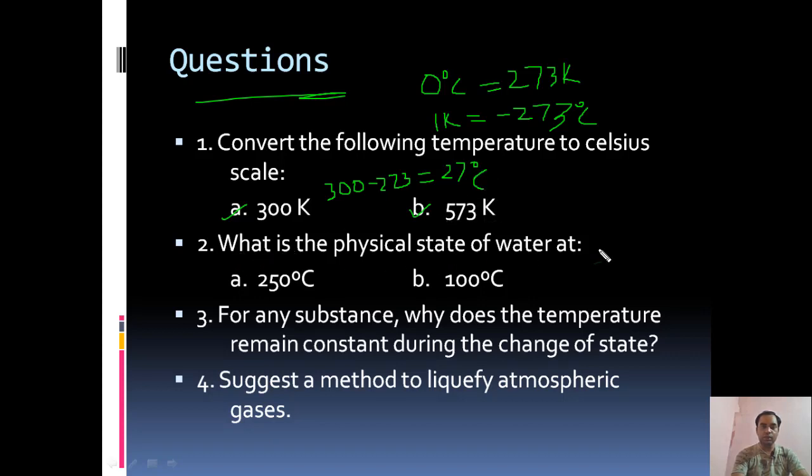What is the physical state of water? Water boils at 100 degrees centigrade.